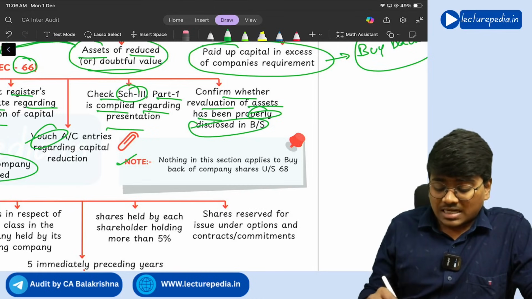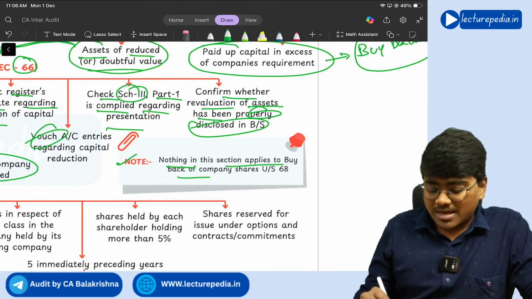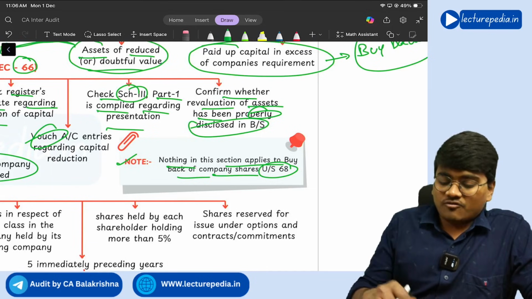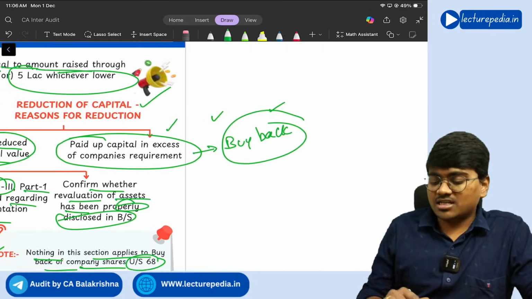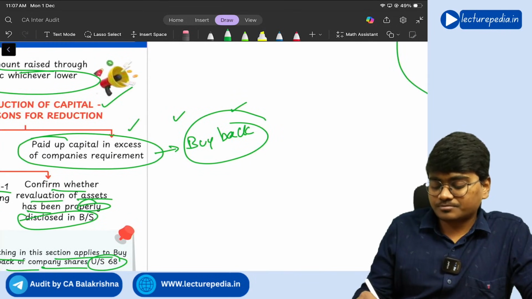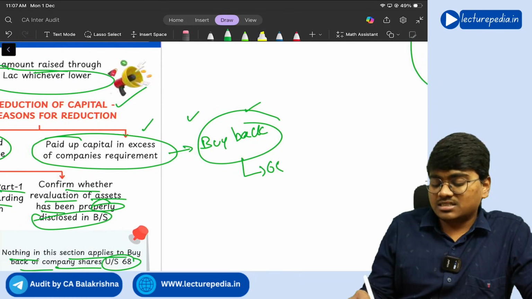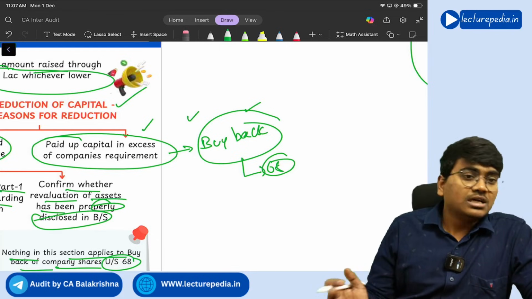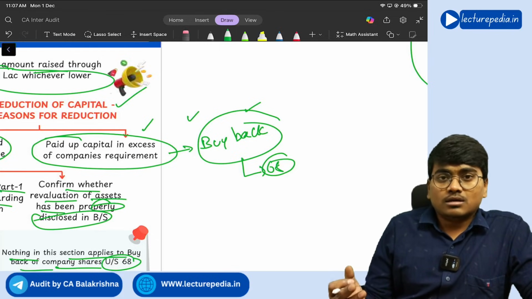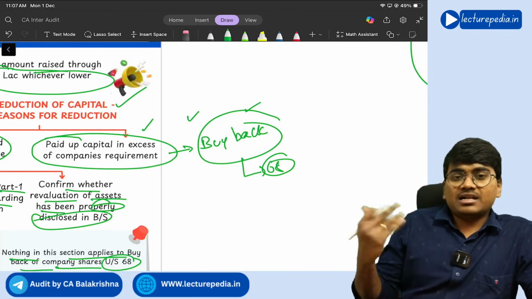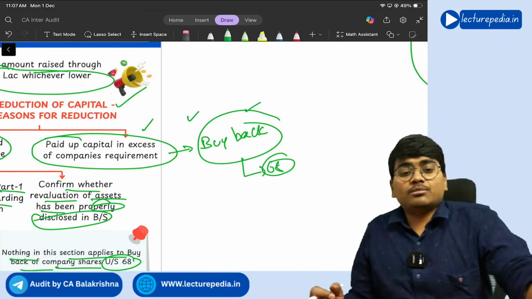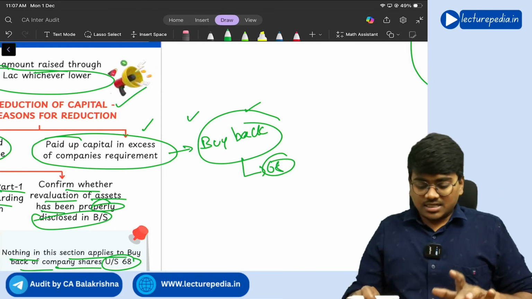And next, note: nothing in this section shall apply to buyback of company shares under section 68. I told you, for this second situation of buyback there is a separate section, number 68. So whatever we have discussed in section 66 is not applicable to section 68. Additional requirements, separate requirements are there in section number 68. Clear? Yes.